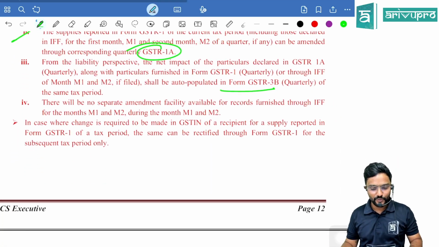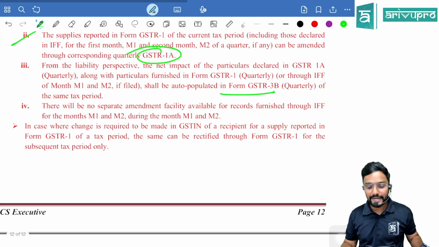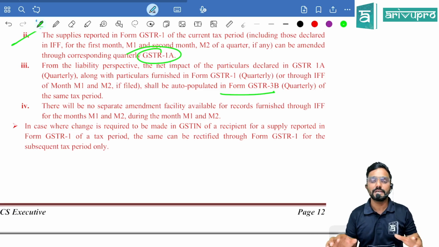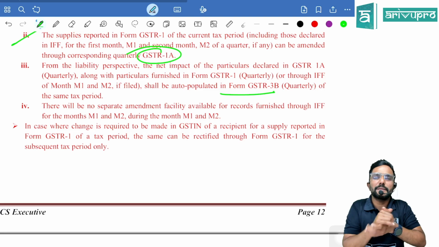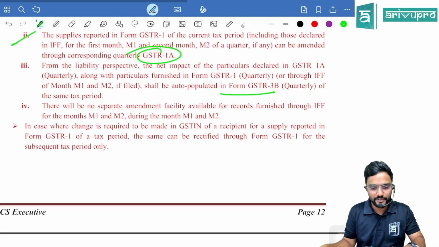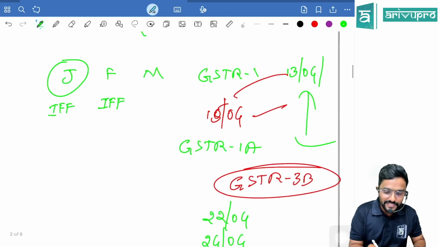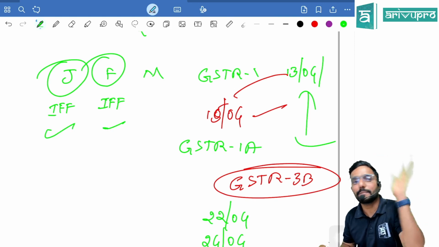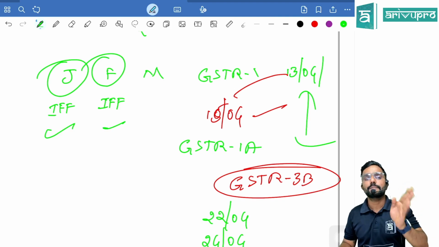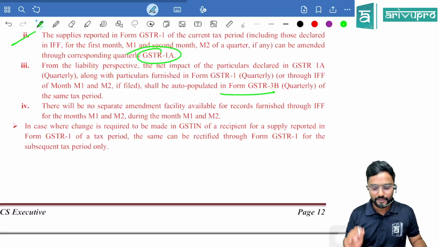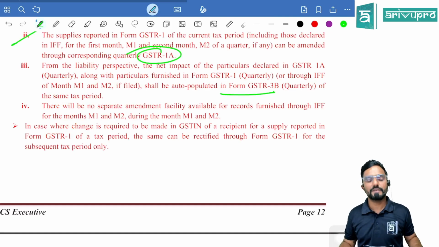Okay. Fourth one, there will be no separate amendment facility available for records furnished through IFF for the months of M1 and M2 during the month of M1 and M2. Means, sir, in the first month and second month only can I make any correction through 1A? No. GSTR 1A is not available for the first 2 months. So even if you have made any mistakes for January and February through the invoice furnishing facility, you can correct it only in April, after filing 1 but before filing 3B. Yes, you can correct it, but you have to wait till the quarter ends.